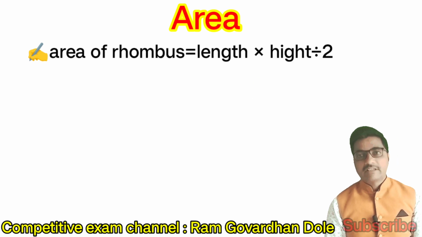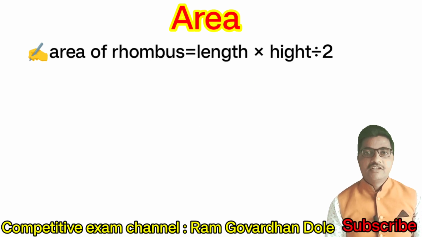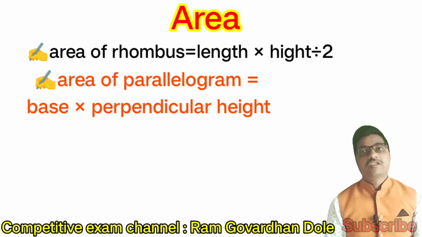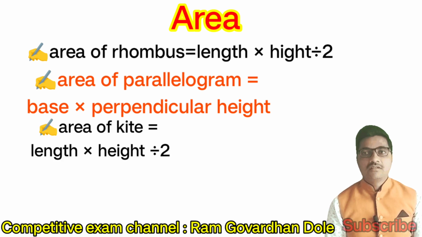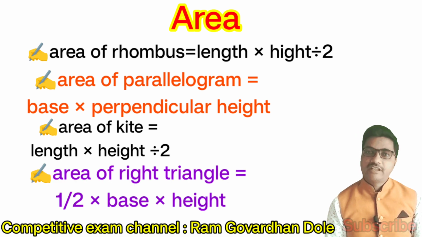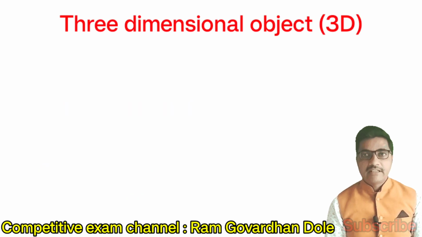Next, area of a rhombus is equal to length into height divided by 2. Next, area of a parallelogram is equal to base into perpendicular height. Next, area of a kite is equal to length into height divided by 2. Next, area of a right triangle is equal to 1 by 2 into base into height.